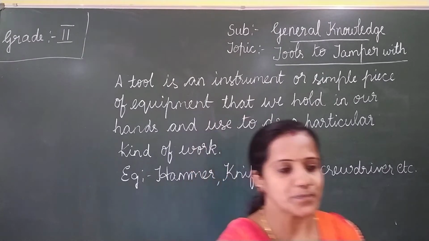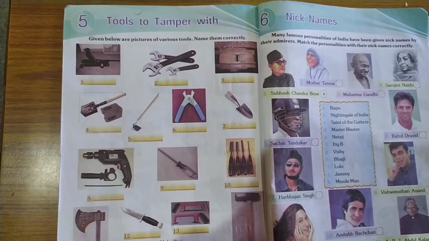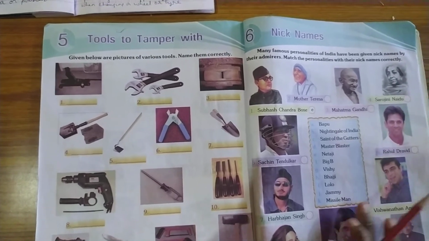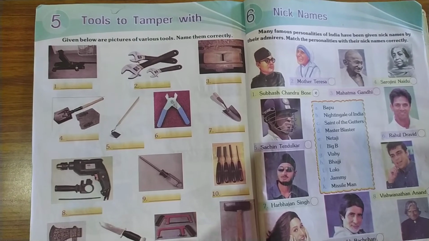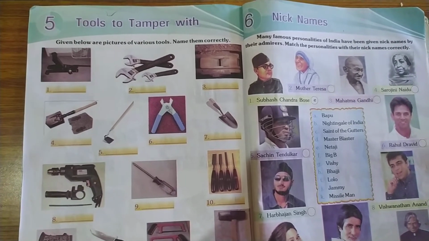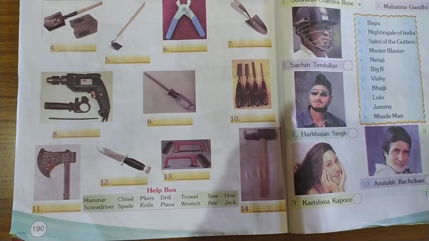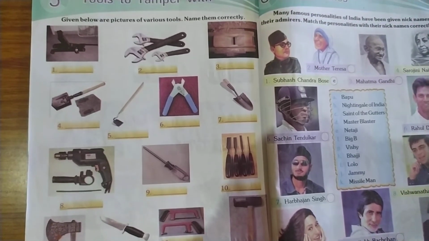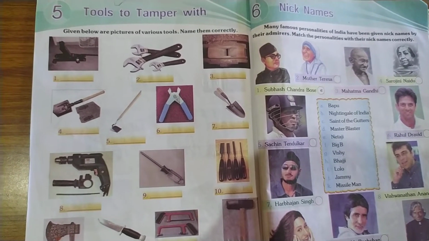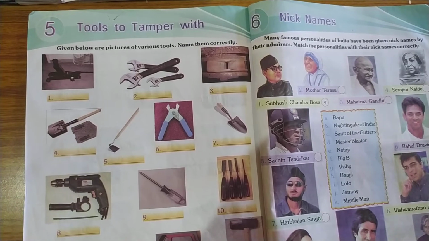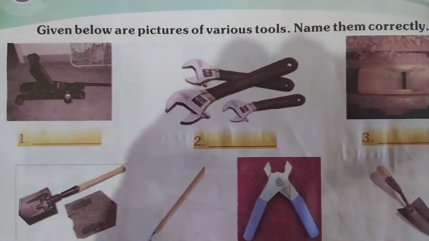Okay children. So children, now we will start writing the textbook exercise. Okay, so open your 7th 2 textbook, lesson number 5, Tools to Tamper With, page number 190. Okay, so you can see many pictures here, many pictures of various tools. We have to name them correctly. Okay, so shall we start? So we will move on to the first picture.